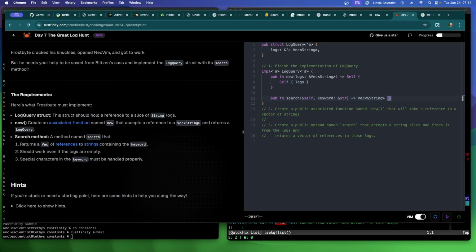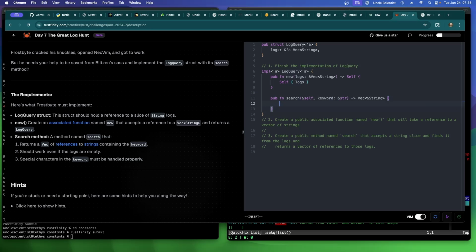Is this what I was looking for? Create a public method named search that accepts a string slice and finds it from the logs, and returns a vector of references to those logs. Okay. Oops. So are we just saying self logs?